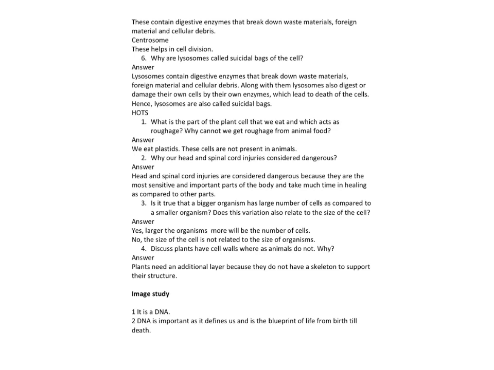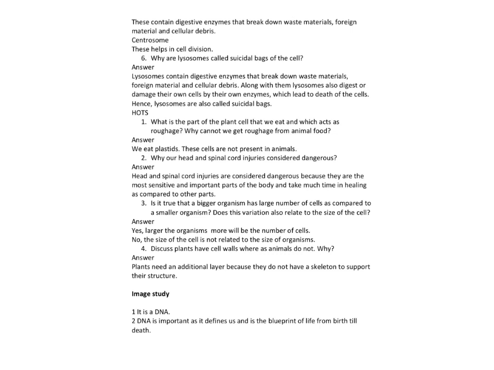The first question is: what is the part of the plant cell that we eat and which acts as roughage? And why cannot we get roughage from the animal food? The answer is we actually eat the cell walls, and these are not present in animal cells. Now the next is: why are head and spinal cord injuries considered dangerous? The answer is head and spinal injuries are considered dangerous because they are the most sensitive and important parts of the body, and they take much time in healing as compared to the other parts.